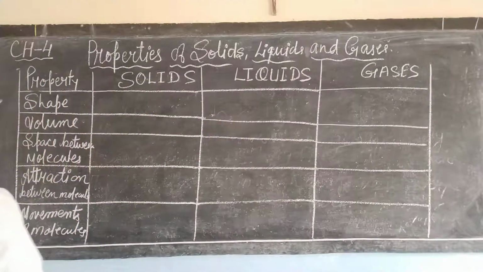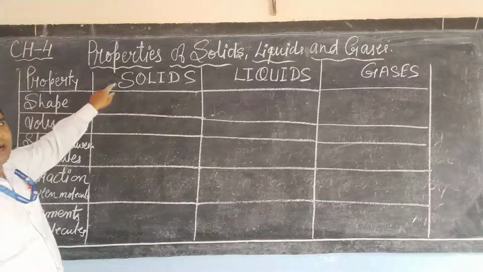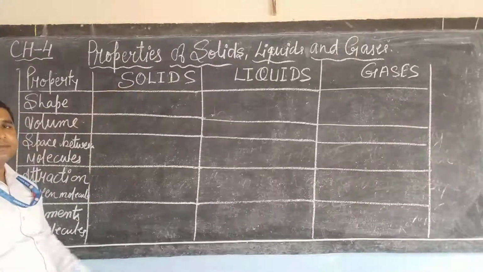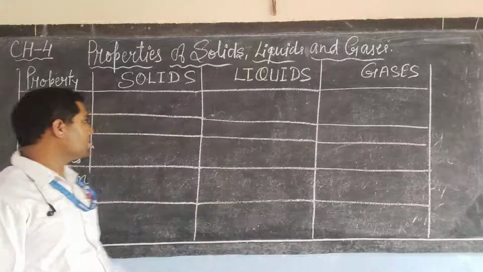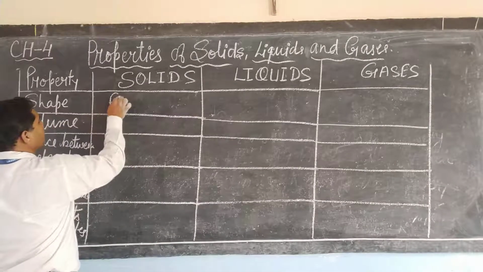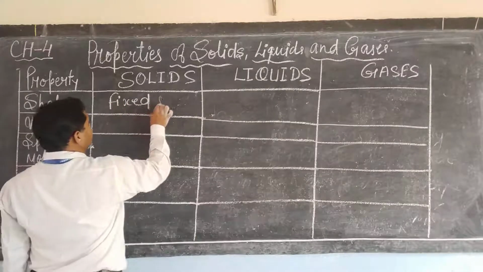So dear students, the first property is shape. As in the previous video I explained to you, solids have a fixed shape.